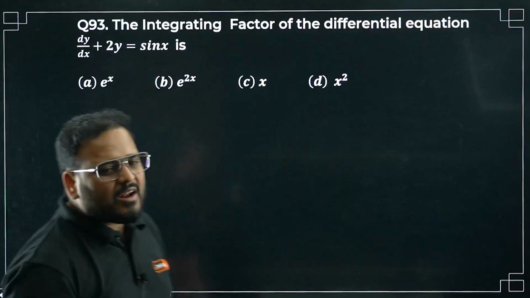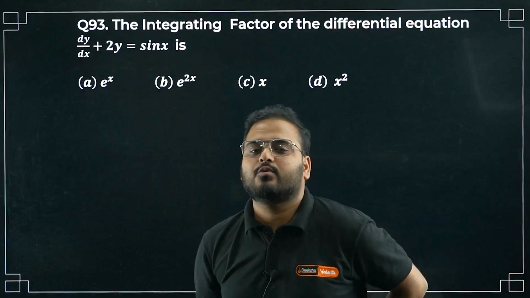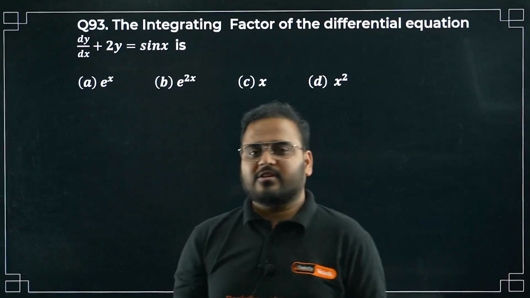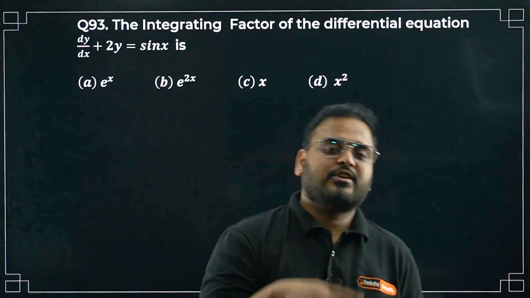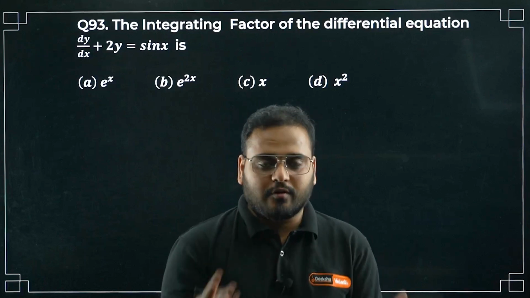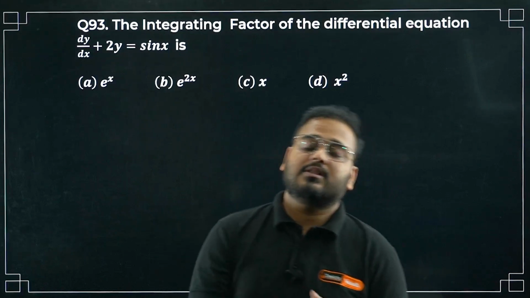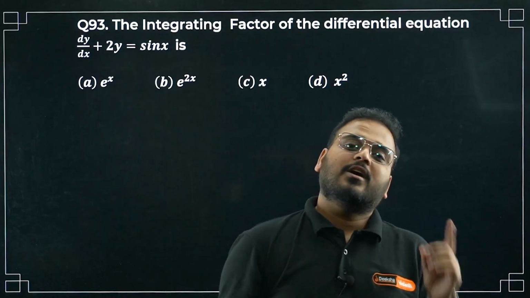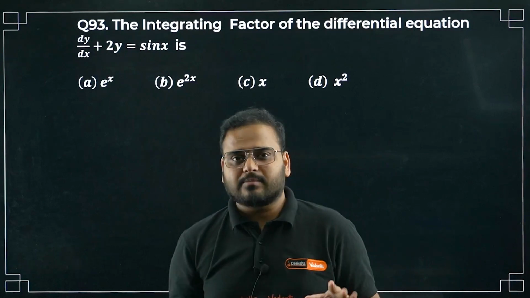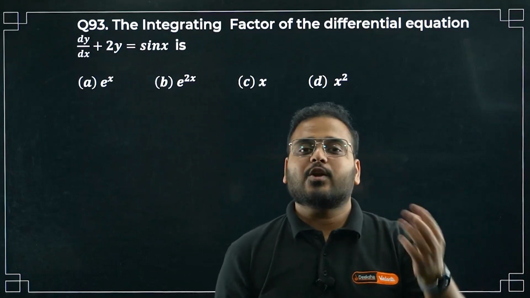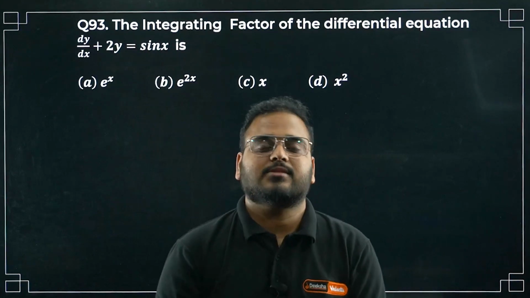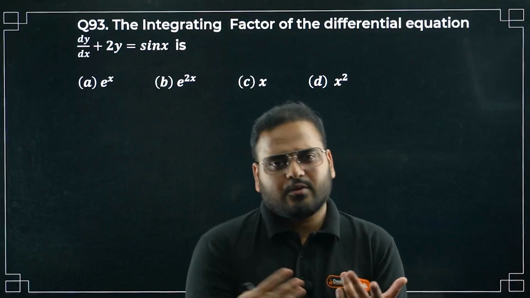93 now. Very unlikely. I have not seen any of the model papers giving you these questions, so I have not taken so many questions on differential equation. I have seen your model question papers, any paper I have solved. I have not seen a lot of questions in the MCQ section or the 1 marker section. In the fill in the blanks, they sometimes give questions on the basis of degree and order, not questions like this. Degree and order are very easy to find. You can solve it. Chaliye.